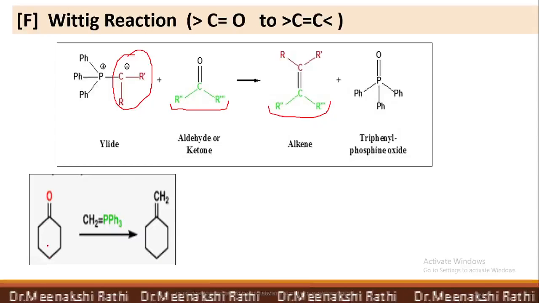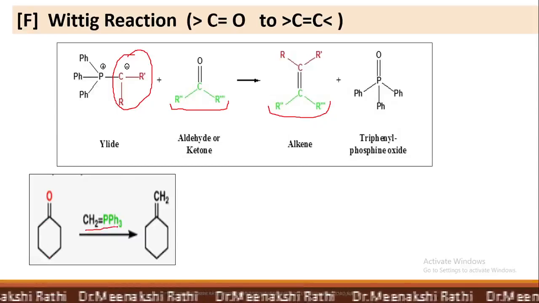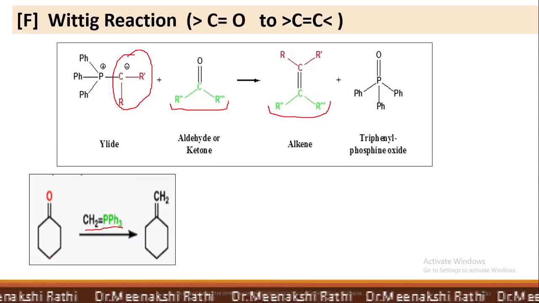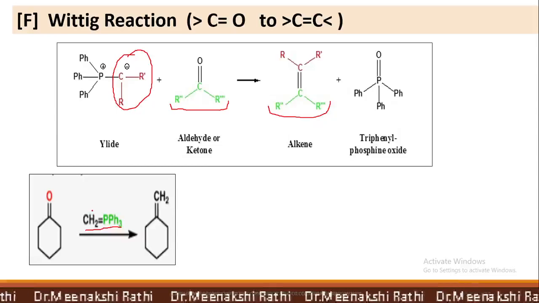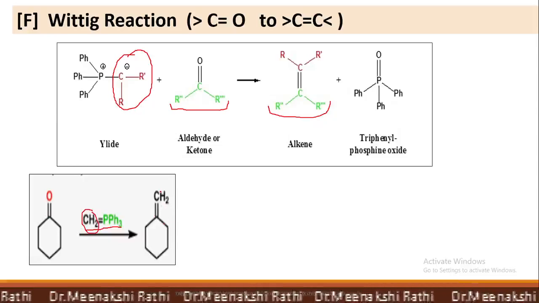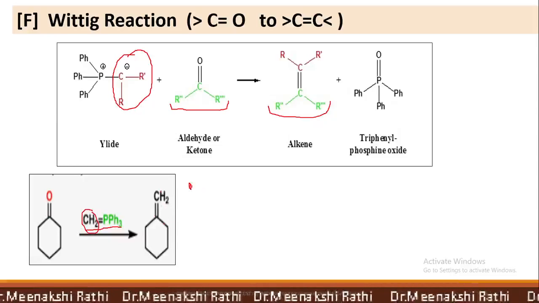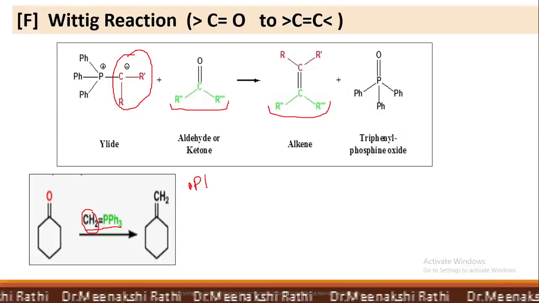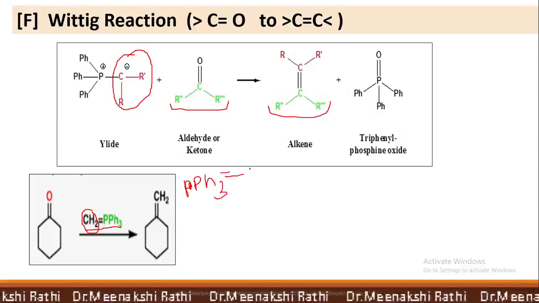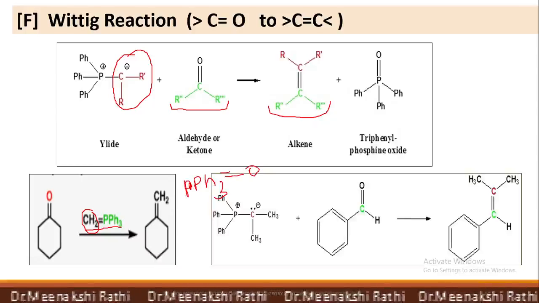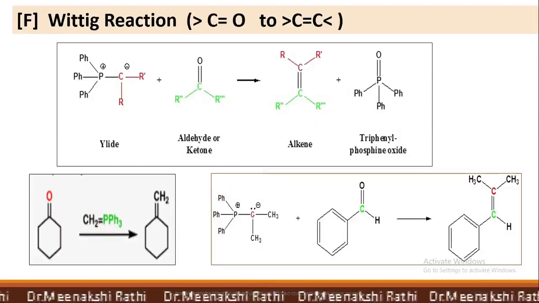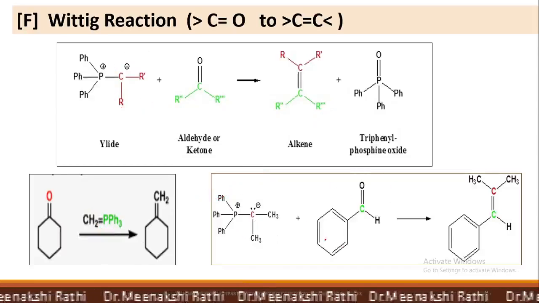Now see it here, cyclohexanone, when it is reacted with CH2 double bond PPh3. As I told you, this CH2 will attach to the carbonyl carbon. There is a formation of alkene and there is a formation of Ph3P double bond O. Next example is, see here, again this compound is a ylide, when it is reacted with benzaldehyde.